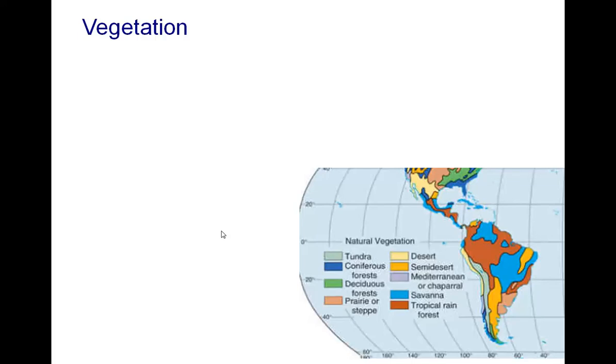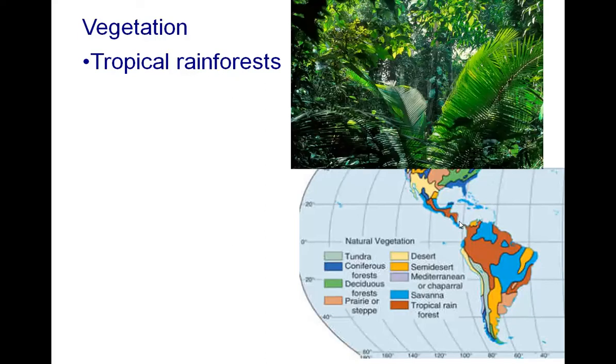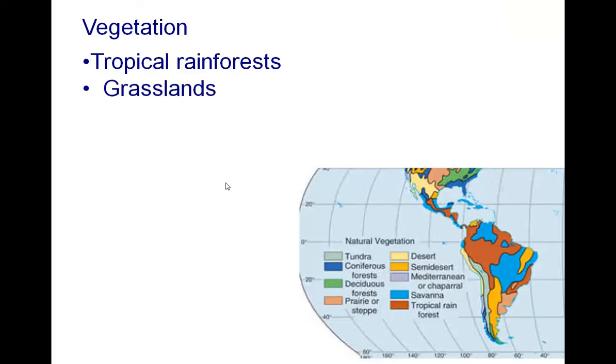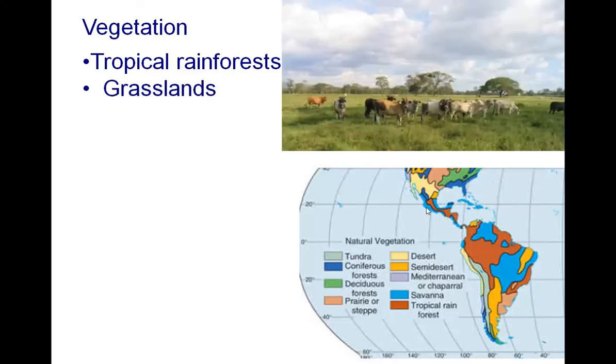Vegetation obviously corresponds with those climate regions. So let's start with our tropical rainforest. If you look at the brown areas, the tropical rainforests dominate Latin America. A large percent of the area falls into tropical rainforest. We also have grasslands. These grasslands are both the savanna areas that we see in this light blue color, and also the prairie and steppe.